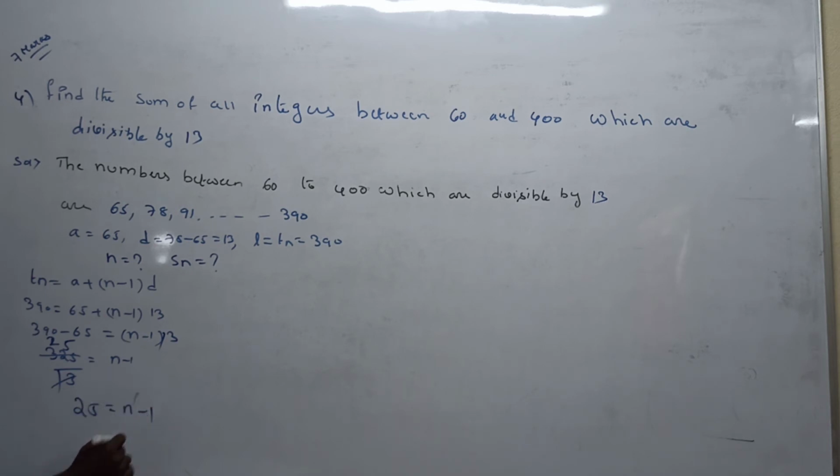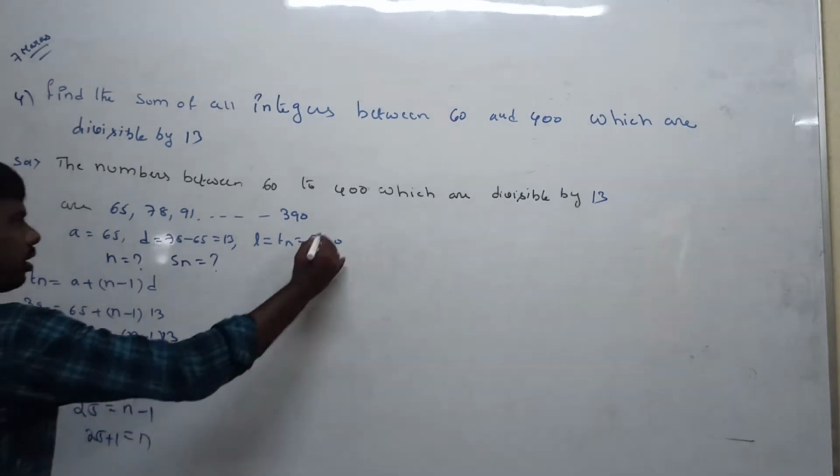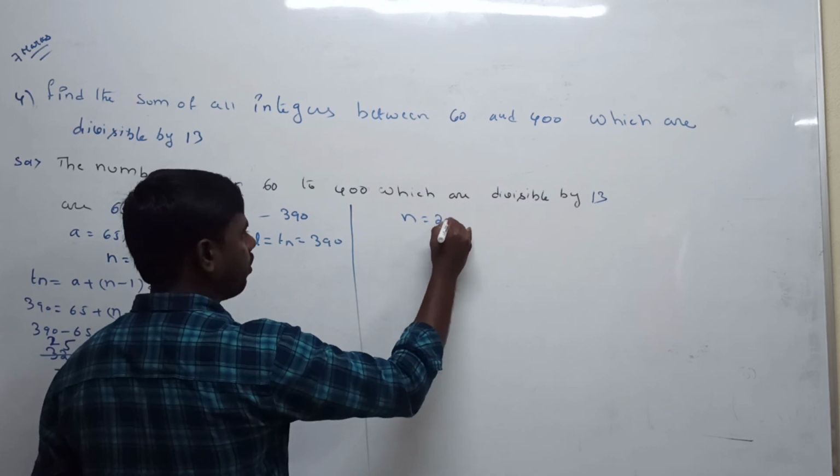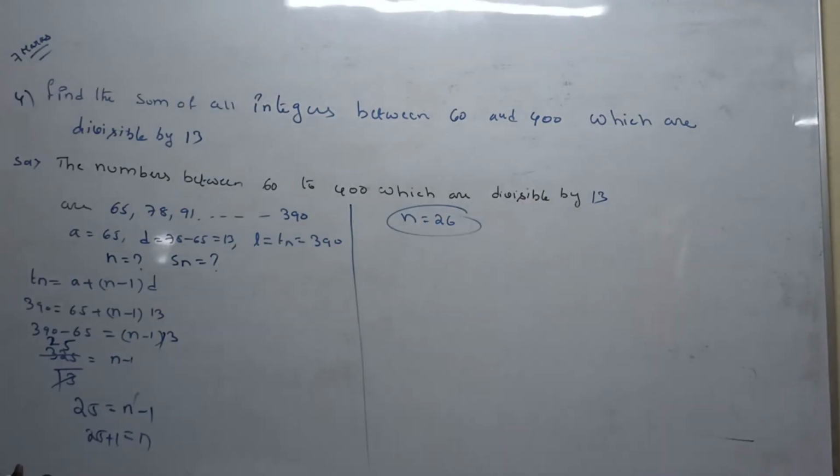So minus 1 you can take to the left hand side. 25 plus 1 is equal to n. Now n is equal to 26. From 65 to 390, how many numbers are there? Totally 26 numbers are there.